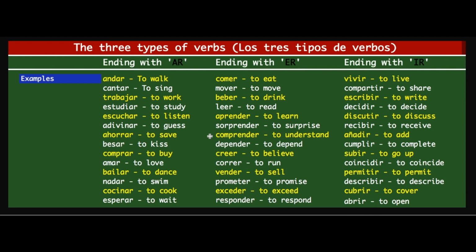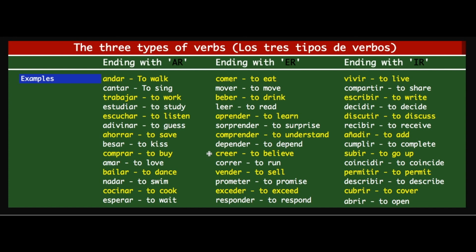Now let's take a pause, folks, and you see that a lot of verbs in Spanish have a similarity with the same verbs in English. For example, sorprender is very similar to surprise, comprender is to comprehend, depender is to depend, like that. So if you pay attention to this similarity, with time you will understand and learn these verbs faster than you can imagine. So always try to find patterns. That's highly recommended. Let's move on, folks.